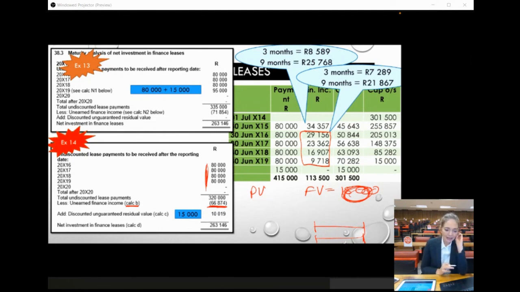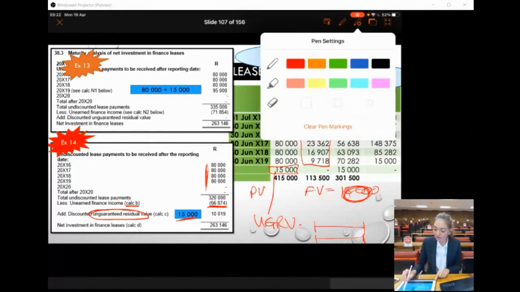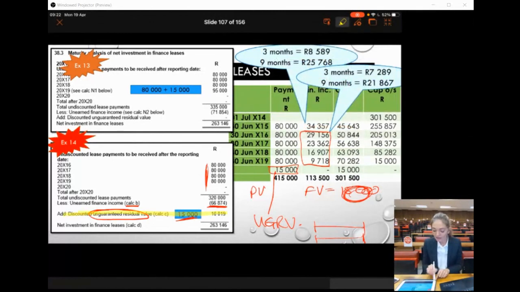Good. Okay, but how do we know not to make the 15,000 part of the lease payment? Okay, because remember, in example 14, I changed the 15,000 so that it is now the unguaranteed residual value. So if there's an unguaranteed residual value, you are going to have this additional disclosure, this additional line item in your note.